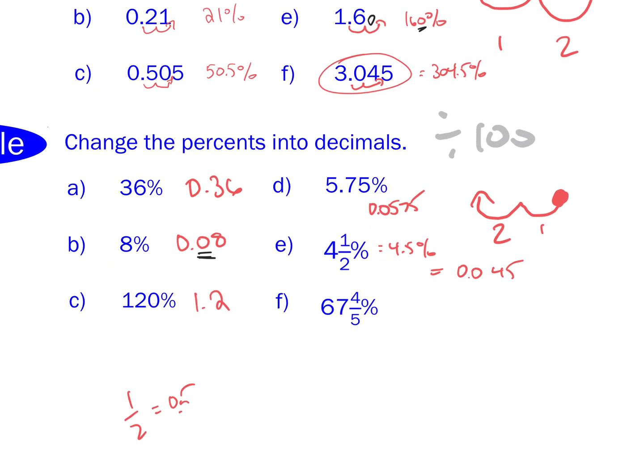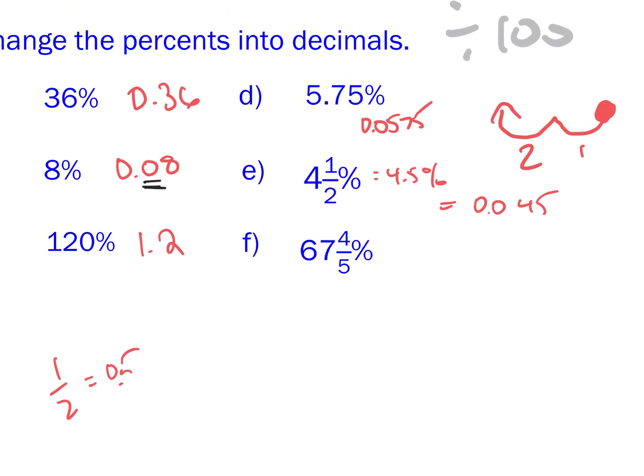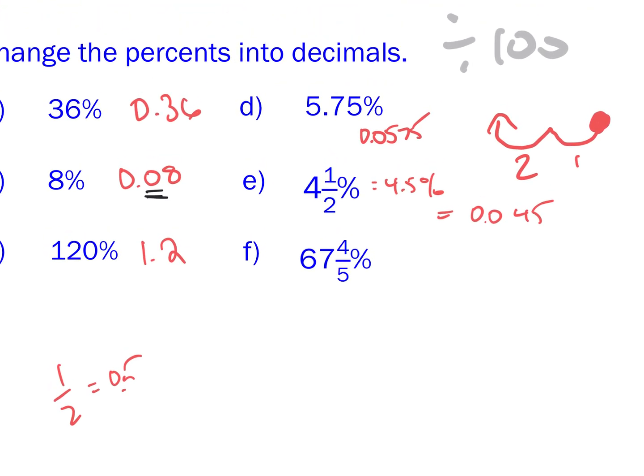Last one. We have 67 4/5 of a percent. To know this, we have to have an idea of what 4/5 is as a decimal. What's 4 over 5 as a decimal? 0.8. Good stuff. So that means that this is 67.8%. What would that be as a decimal? 0.678. Fantastic. And that is it for that.